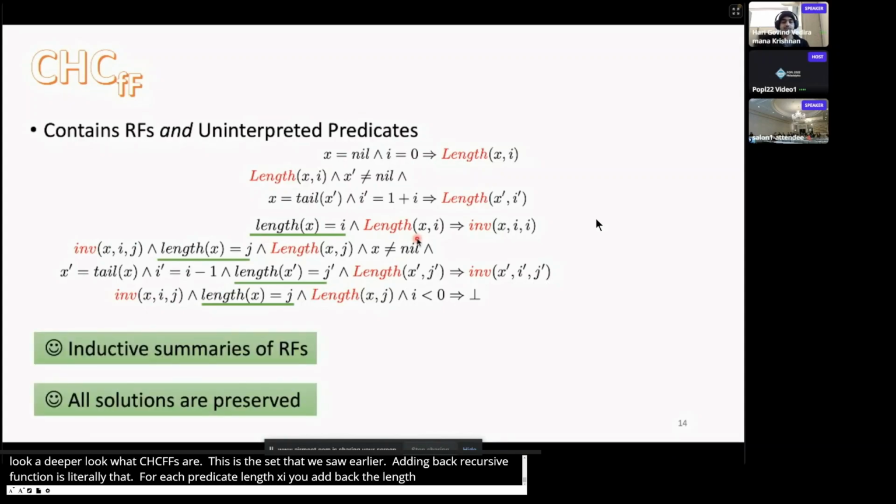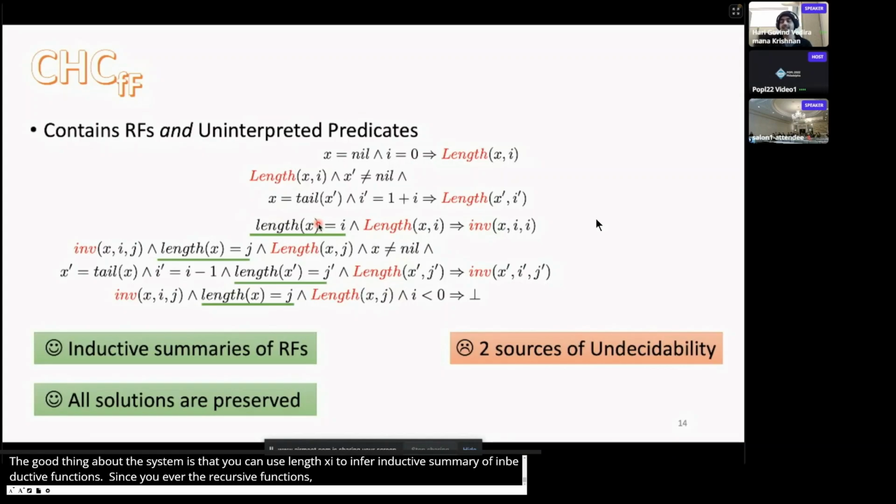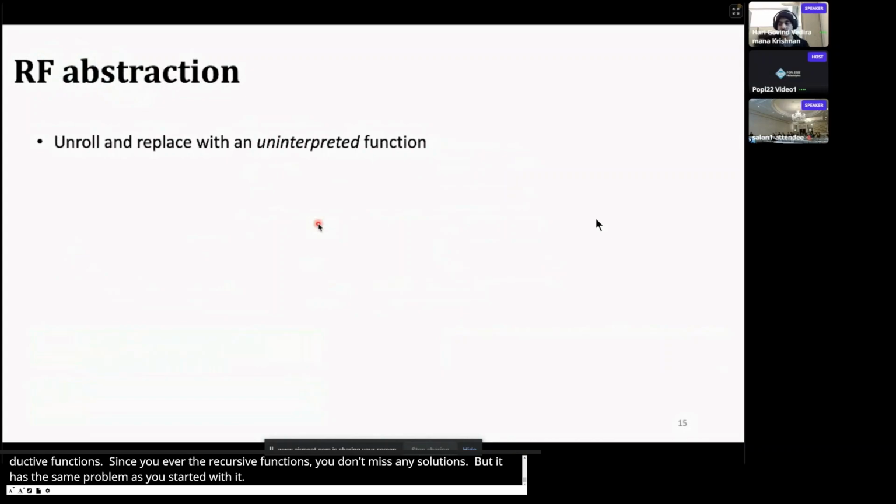The good thing about the system is that you can use length(x, i) to infer inductive summaries of recursive functions. And since you have the original recursive functions, you don't miss any solutions. But it has the same problem as we started with. It has two sources of undecidability. To overcome undecidability, we use two forms of abstraction.